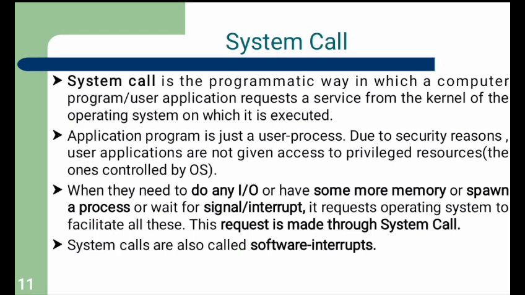Application program is just a user process. Due to security reasons, user applications are not given access to privileged resources, the ones controlled by OS. When they need to do any I/O or have some more memory or spawn a process or wait for signal/interrupt, it requests operating system to facilitate all these. This request is made through system call. System calls are also called software interrupts.